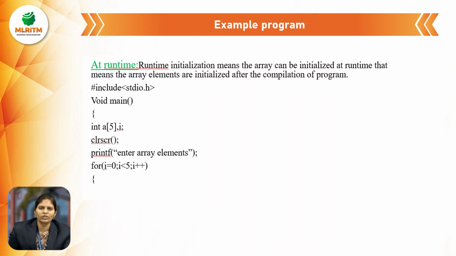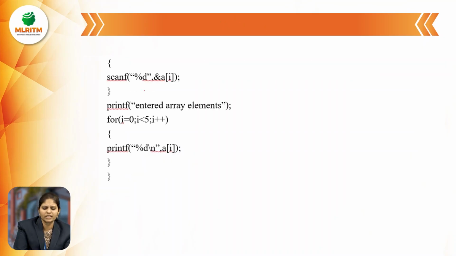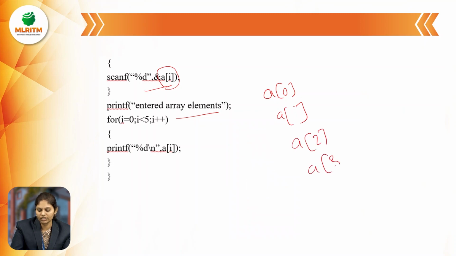In any program, to handle the number of elements we use the for loop concept. So here: void main, int a[5], printf enter array elements, for i equal to 0, i less than 5, i plus plus, scanf percent d, address of a[i]. So here we have a[0], a[1], a[2], a[3], a[4].